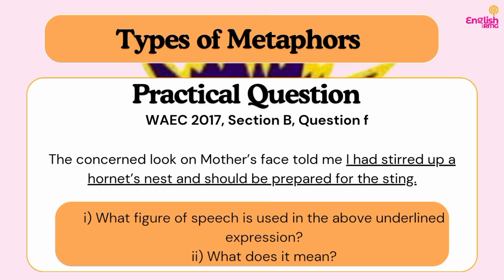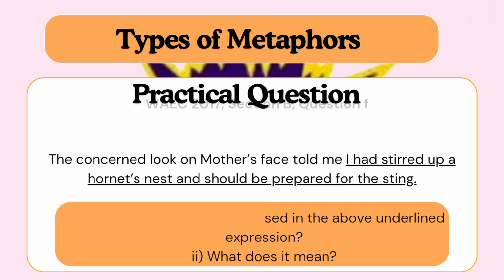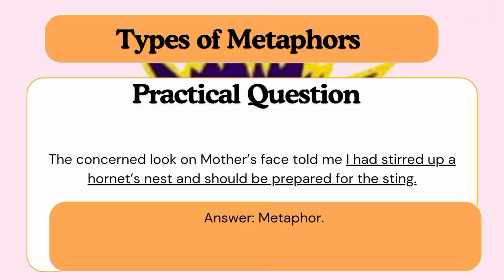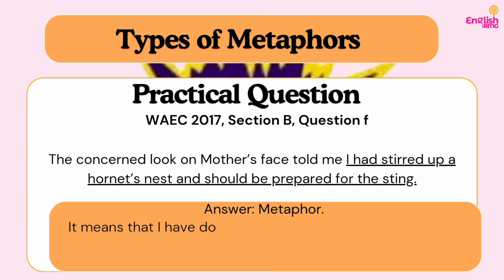So this is also a form of what? Implied metaphor. We are not saying A is B, no, but it is kind of subtle. You need to pay attention to it to decipher the meaning. They are using this concept to represent the concept of doing something grievous, in this context at least. Do you understand? So our answer is what? Metaphor. It is an implied metaphor, but you don't need to write that because they only ask you for the figure of speech, not the type of figure of speech.